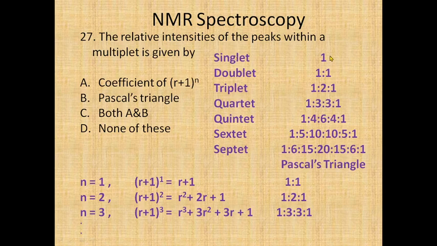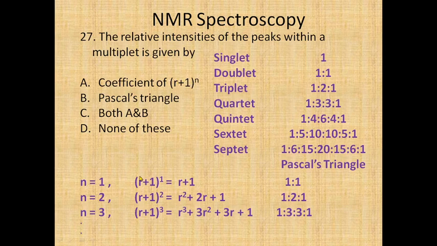A singlet will give one line. A doublet has intensity 1:1. A triplet is 1:2:1. So by using Pascal's triangle, you can easily find the relative intensity, as well as the coefficients of the expansion of this particular equation.